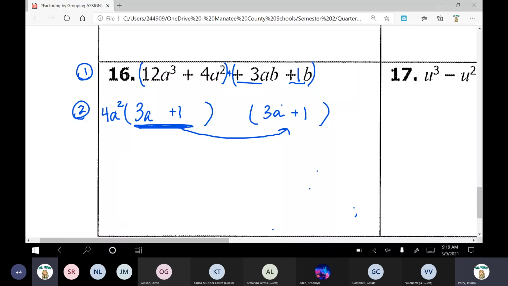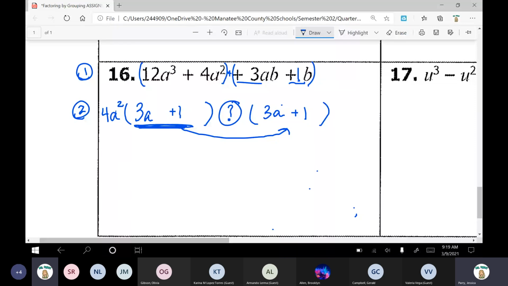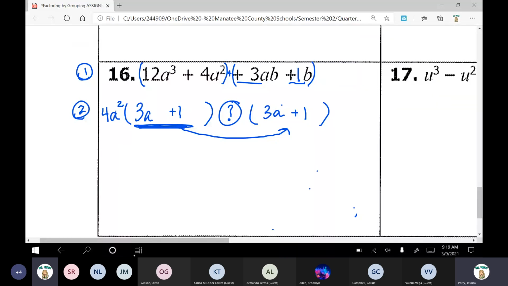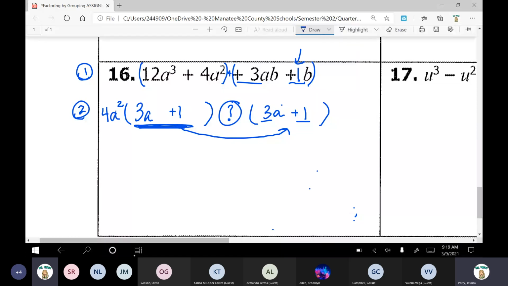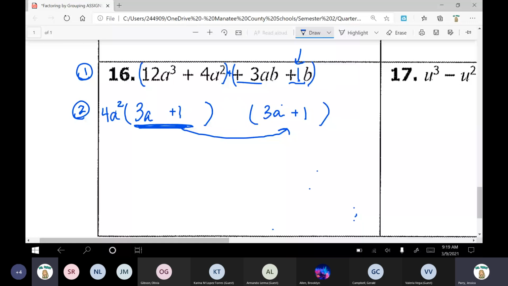Looking at just the numbers, there's an invisible 1 here. What number can I take out? 3 divided by what? And 1 divided by what? 3 divided by what is 3? And 1 divided by what is 1? I see 1. Perfect. If you're not sure, you can pretty much always take out a 1. So here's my positive 1. Do your division to double check. 3 divided by 1 is 3. And then 1 divided by 1 is 1. Perfect.